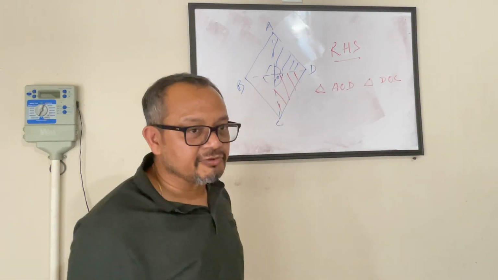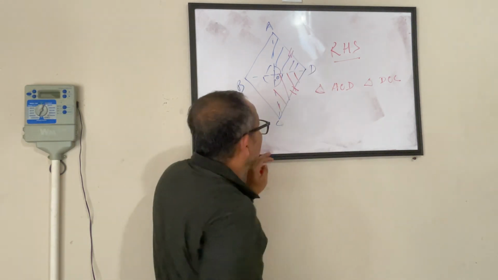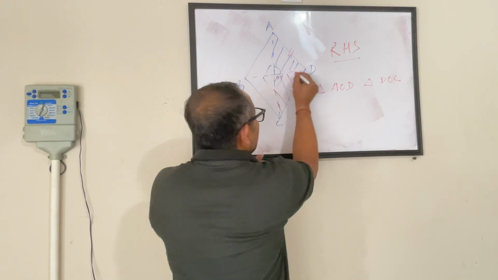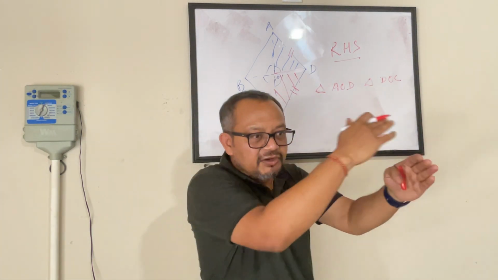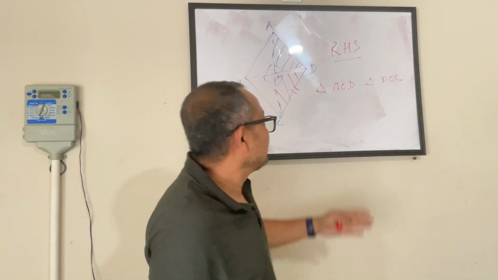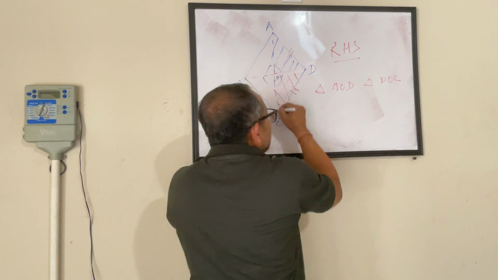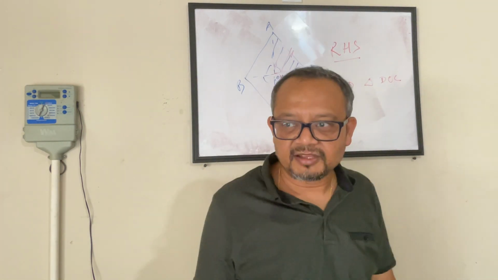I am saying they are congruent because, see, in the rhombus, the sides are of same length, so hypotenuse is anyways matching. And this side is anyways common between the two triangles. So hypotenuse and one side is matching. Done deal. They are congruent, meaning this area and this area are same. Agreed? Everybody so far?